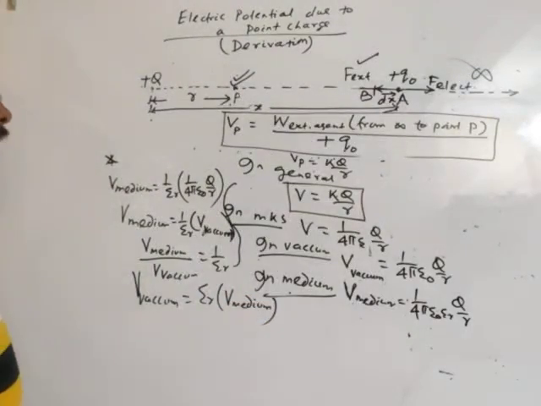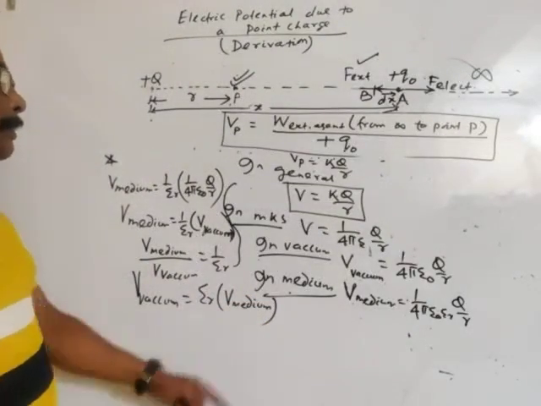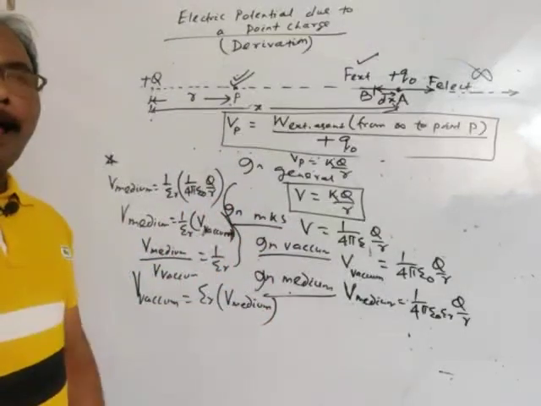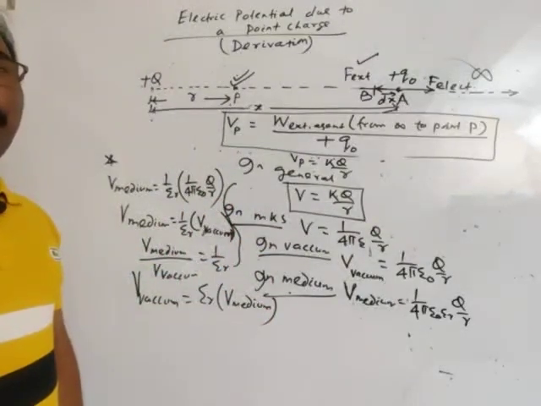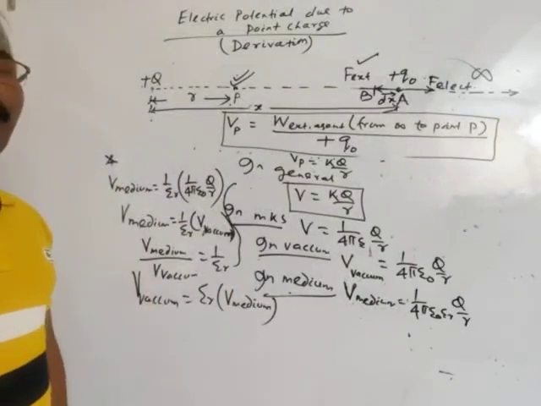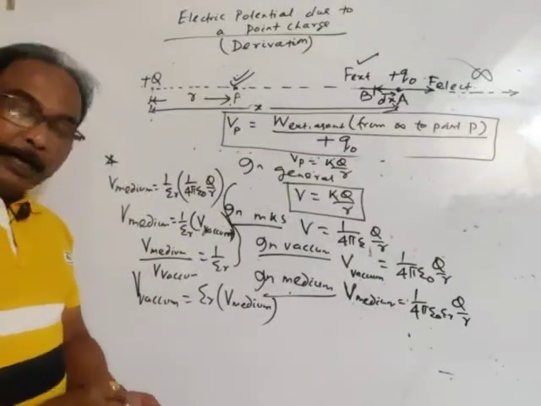Thus, potential decreases in a given dielectric medium or insulating medium as compared to that in vacuum. Okay. Next point.